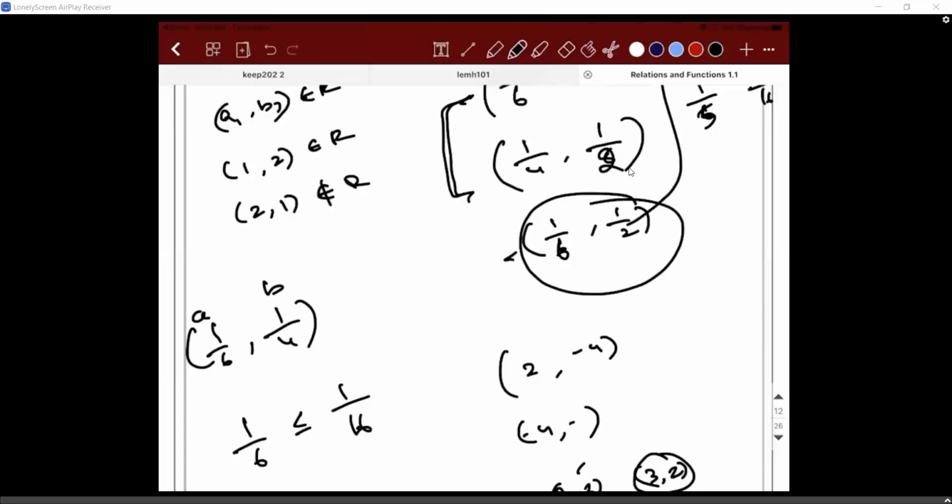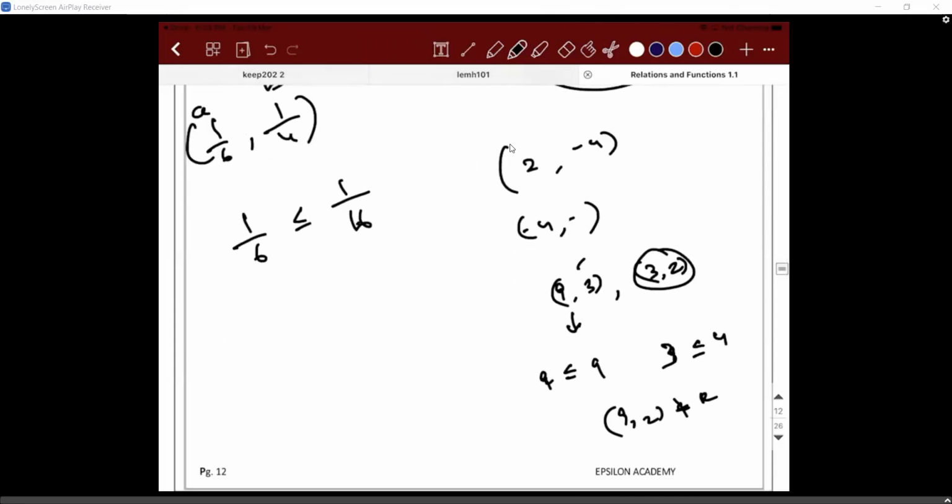Shall I move on to the next one? Check whether the relation R, which is given by set {1, 2, 3, 4, 5, 6}, as R equal to (A, B) such that B is equal to A plus 1, is reflexive. Are you presenting the screen? Sir, I'm not able to see. Okay, now is it fine? Yes. So this is the example I took. (9, 3), (3, 2) belong to the relation, but (9, 2) does not belong to the relation.